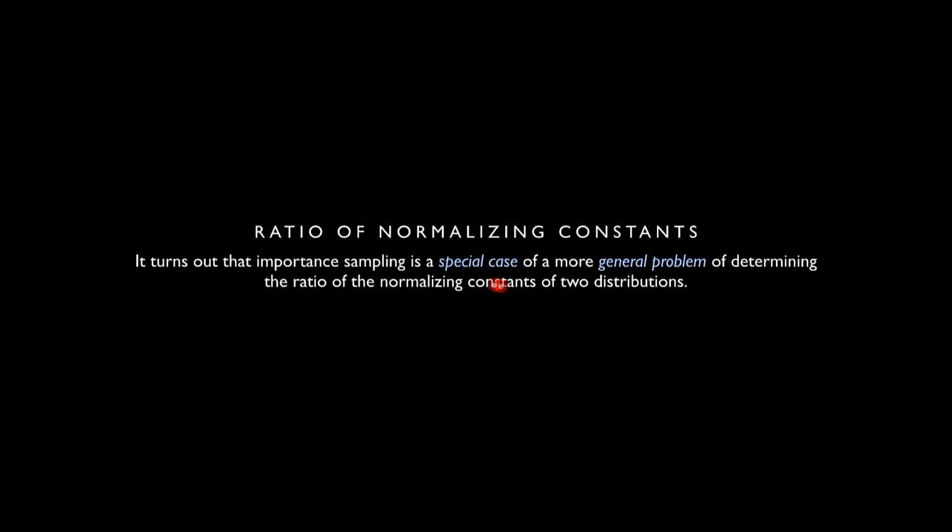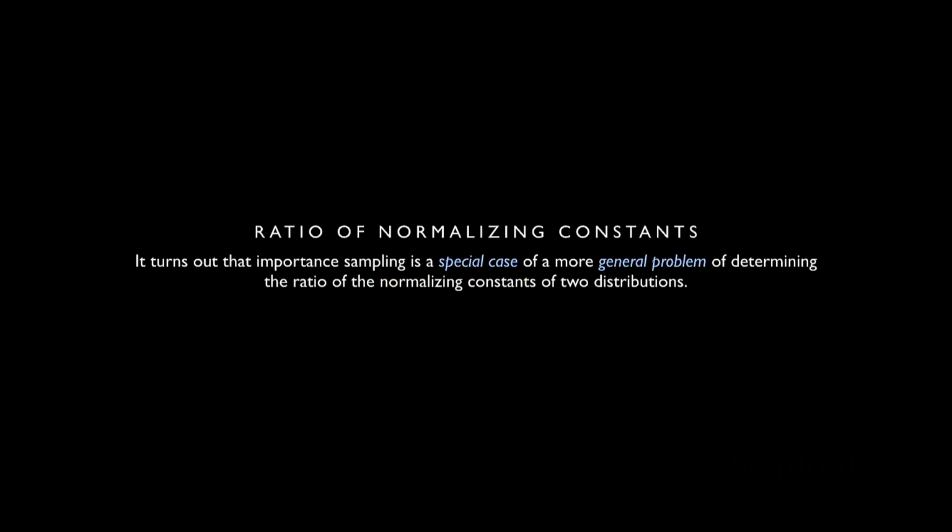This should make sense to you because I said that the probability of failure is the normalizing constant of the failure distribution. So there's one normalizing constant. And it turns out if you can determine this ratio and do it in a certain way, you actually land on the importance sampling estimator. But if you view it as a more general problem, you can derive other types of estimators, which is really interesting. So if we step back and move away from importance sampling, and think about the general problem of determining these ratios of normalizing constants, you can derive a bunch of different types of estimators. Ones we talk about in the book are self-normalized importance sampling, bridge sampling, and umbrella sampling,